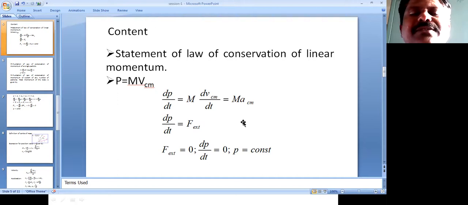So these two particles interact with each other and no external force is acting on the system.